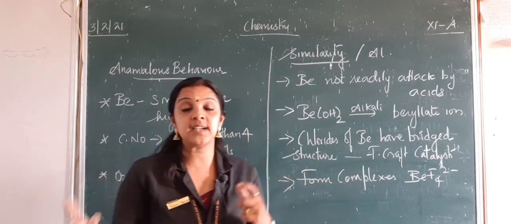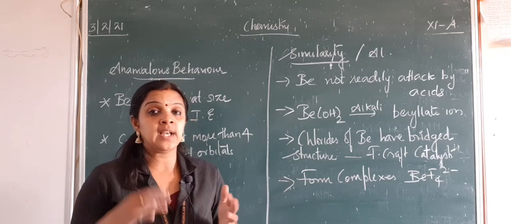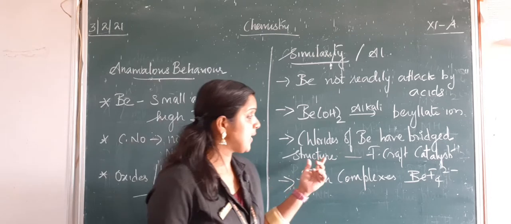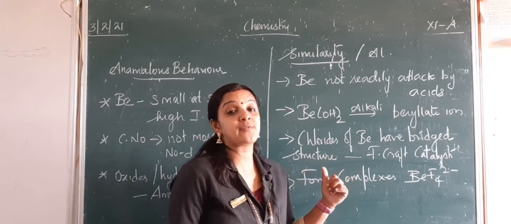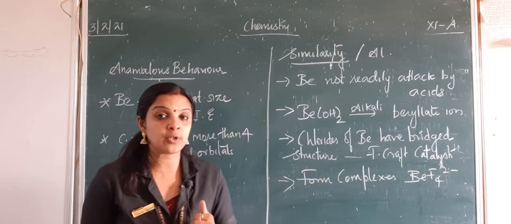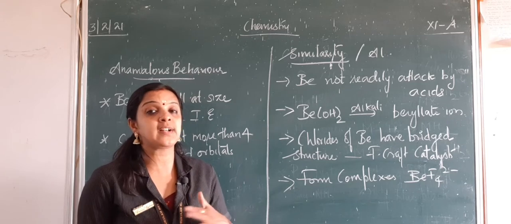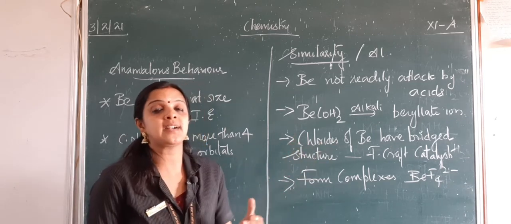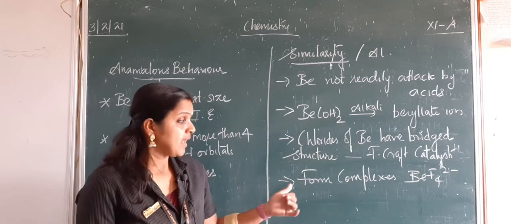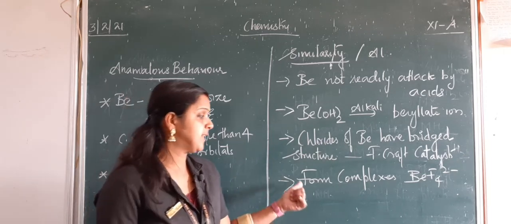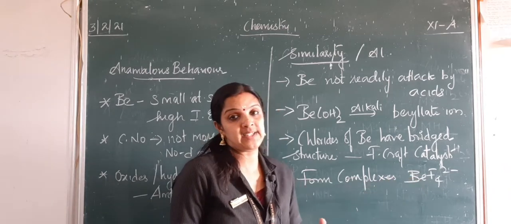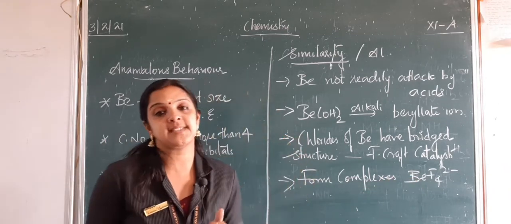You will study in the video which I am putting about the chlorides and nitrates of alkaline earth metals, where they are used as a Friedel-Crafts catalyst. That is, aluminium chloride is often used as a Friedel-Crafts catalyst. So like that, chlorides of beryllium show similarity to that of aluminium. And just like aluminium, beryllium also forms complexes like BeF4 2-. They try to form a complex structure.